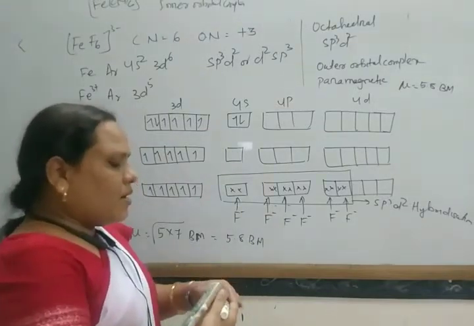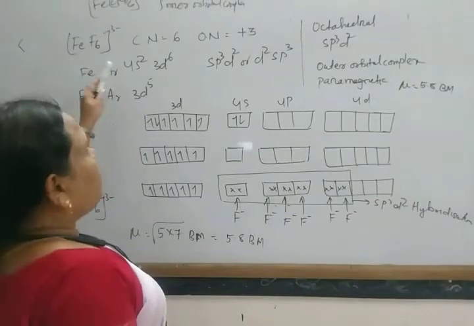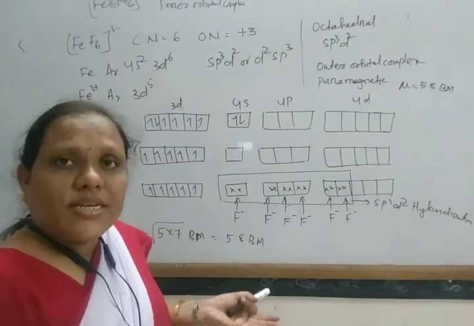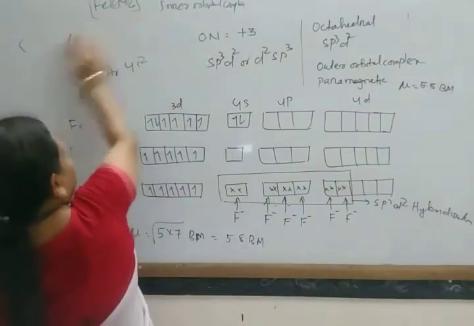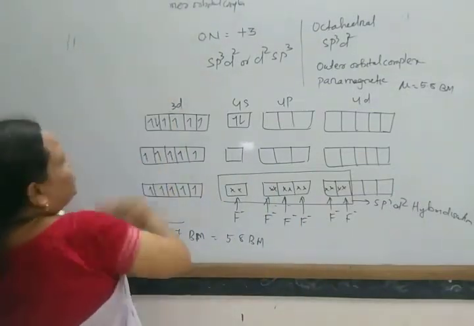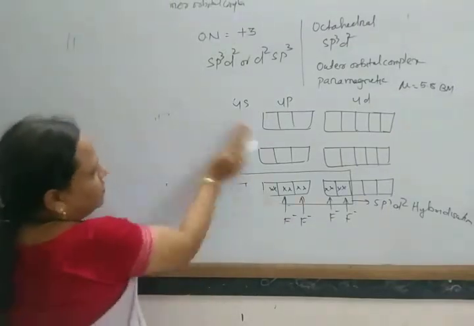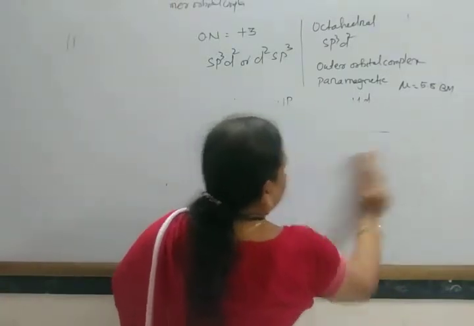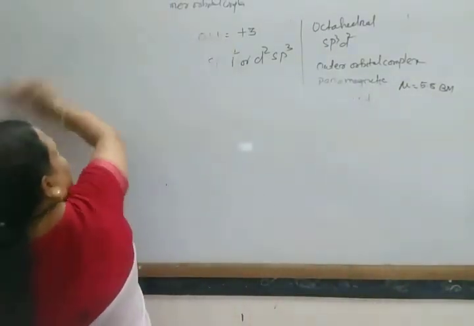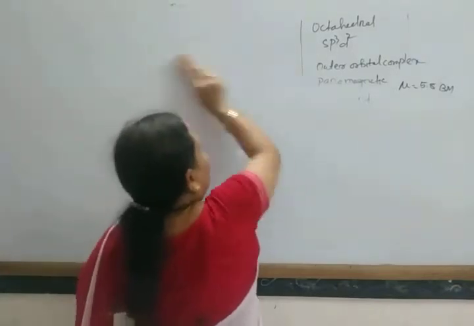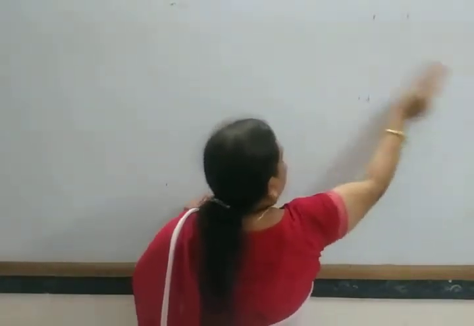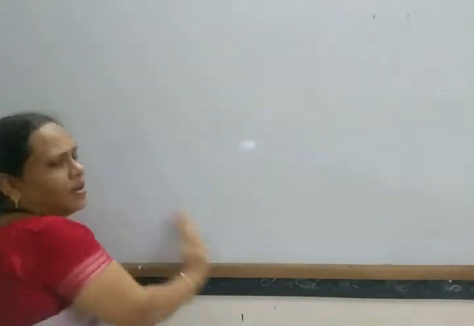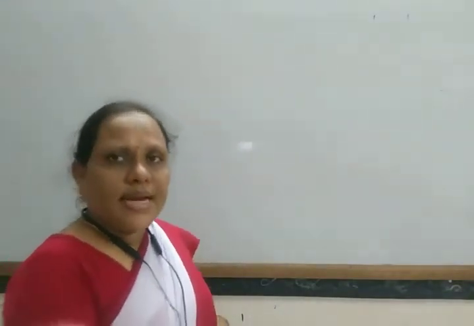Next, let's look at examples of complexes where the coordination number is 4. For coordination number 6, the shape is octahedral. Either it can use inner d orbitals or it may use outer d orbitals, undergoing either d2sp3 hybridization or sp3d2 hybridization.